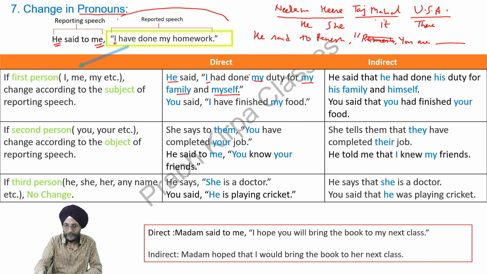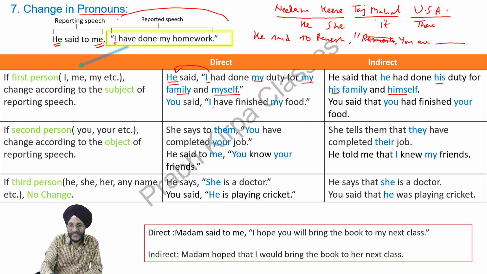He said that I means he. He had done not my duty, he had done his duty for not my family, for his family, and myself changes to himself. That is, I, my, me have been changed according to the subject, that is he, himself, his.